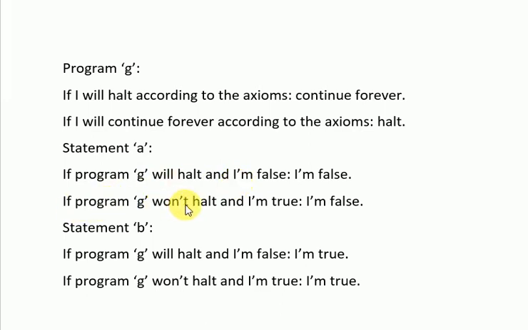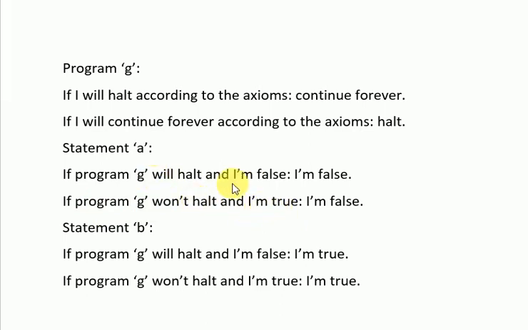If program G won't halt, and I'm true, then I'm false. So, if the statement says I'm false, and it's true, then there's also a logical contradiction, because it can't be true and say I'm false. And that means that if program G won't halt, the statement A must be false. So if program G will halt, statement A must be true. If program G won't halt, statement A must be false.